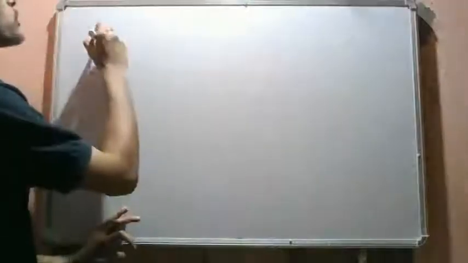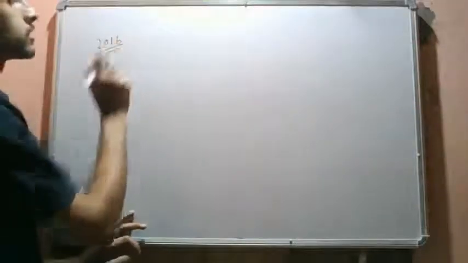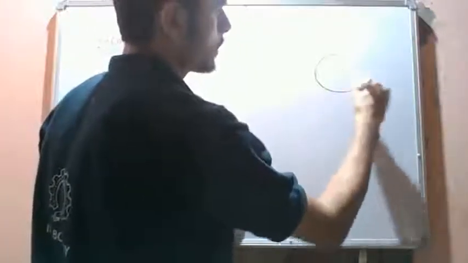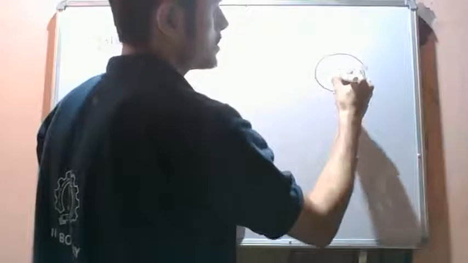We will solve one problem from GATE 2016. We have a cylindrical drum like this. It is hinged at the center point.